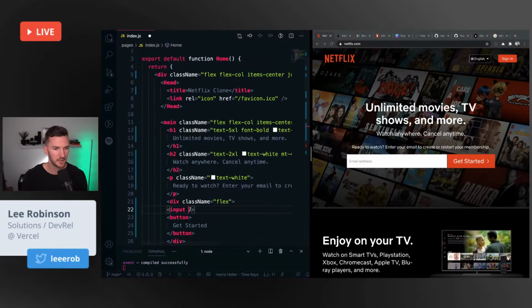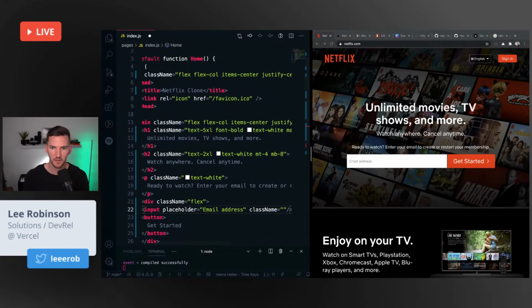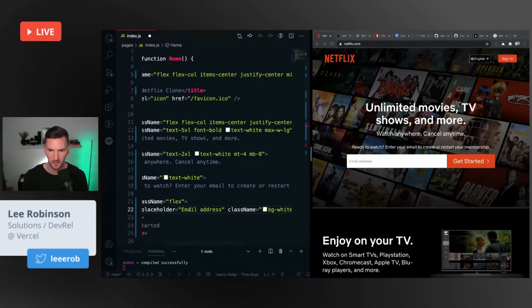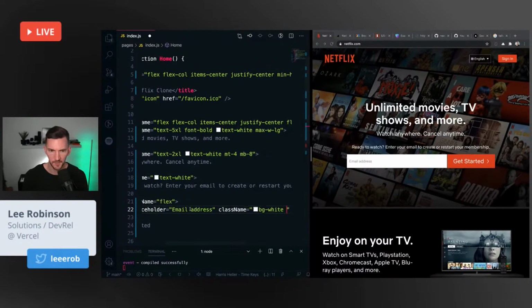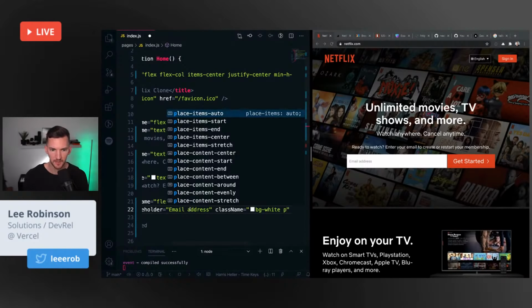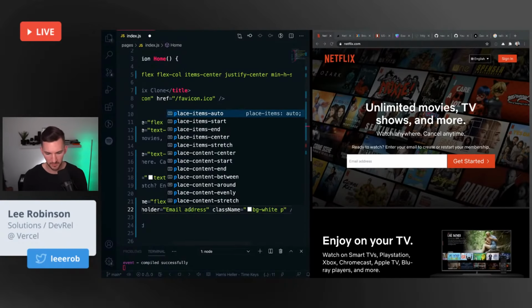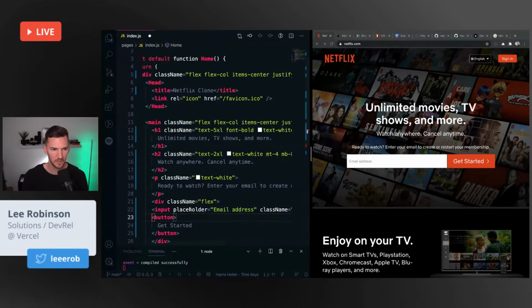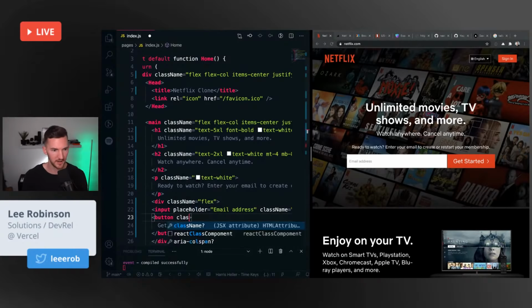So we'll give it a flex container. On this input, we'll do a placeholder of email address. Class name will be background white. Padding left. We'll just start with like padding 4. I'm pretty much just winging these styles right now.